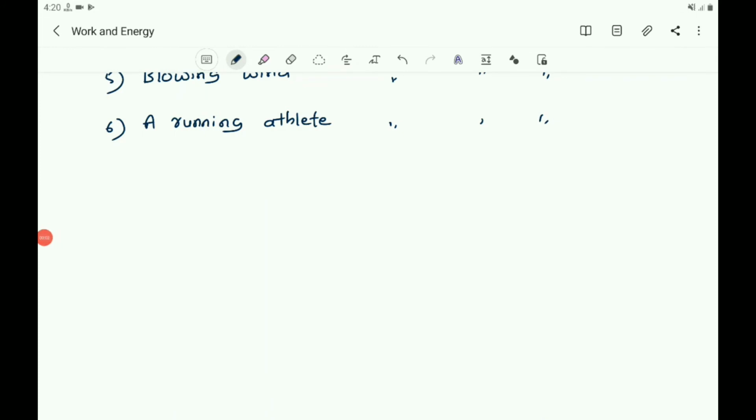Therefore, what is the equation to find the kinetic energy of an object? Write that equation for kinetic energy.